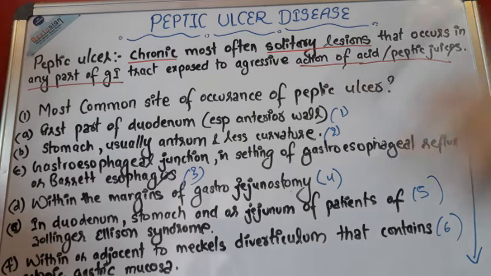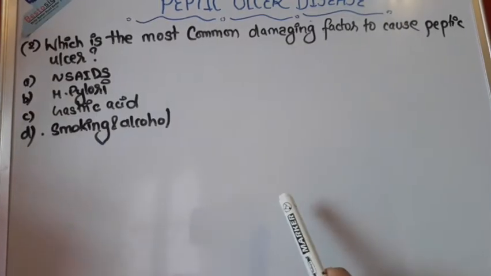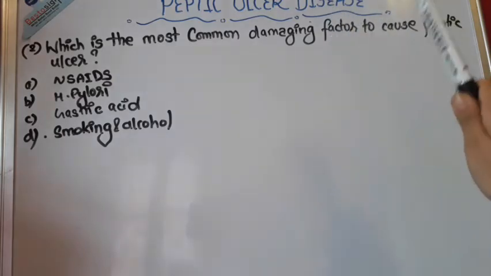So now let's go to question number 2. Question number 2 says, which is the most common damaging factor to cause peptic ulcer? So this is important, okay?